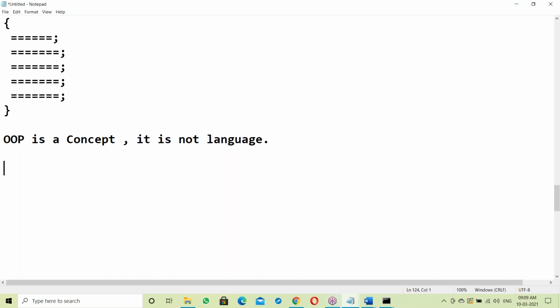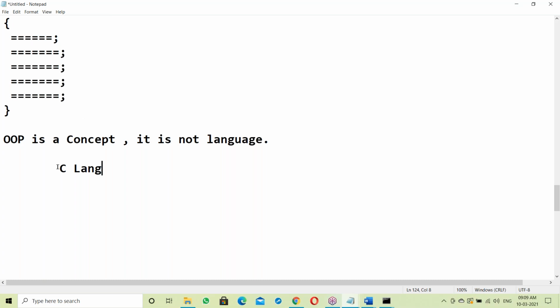Why did the OOP concept come into the picture? Why was the OOP concept developed here? To achieve some data security. Before the OOP concept, there was C language. C is the first high level language. C language was developed in 1972 by Dennis Ritchie. He developed C language, the first high level language.